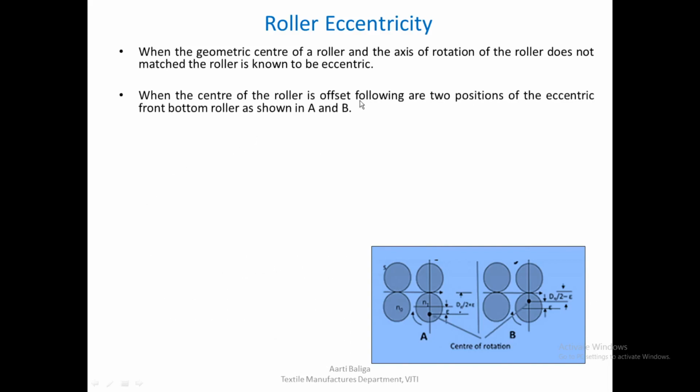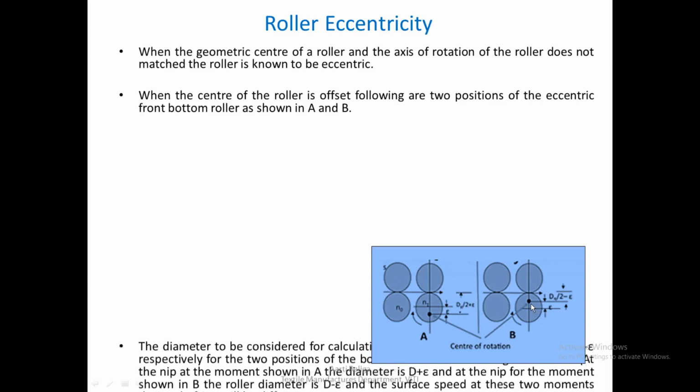So when the center of the roller is offset, following are the two positions of the eccentric front bottom roller. We're talking about the bottom roller, and we have shown two positions of the same roller during rotation. So this roller is rotating, you imagine, and this point after some time will reach here, which looks like case B over here.